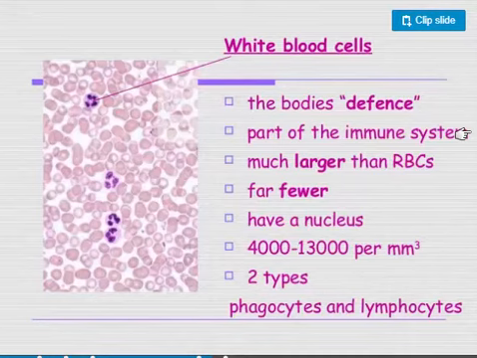But unlike the red blood cells, the white blood cells are not limited to the circulatory system. Some of these cells are able to pass through the capillary walls into the lymphatic system that we're going to talk about next session, and they attack pathogens in the body tissues. This is why the white blood cells are a very important part of your immune system.